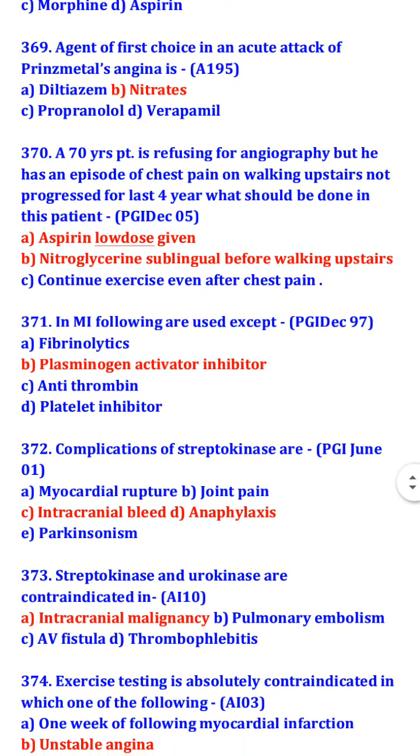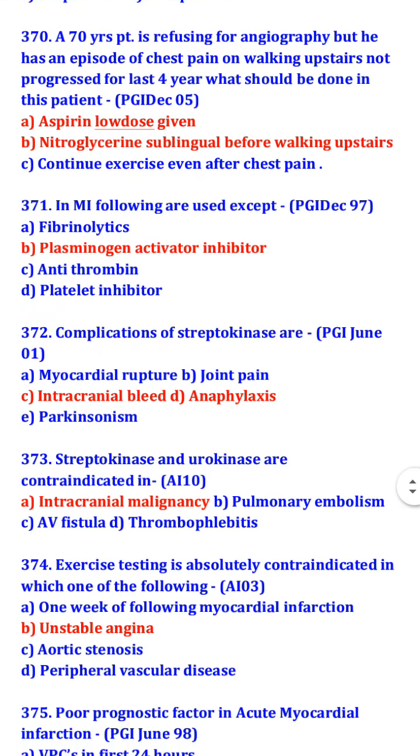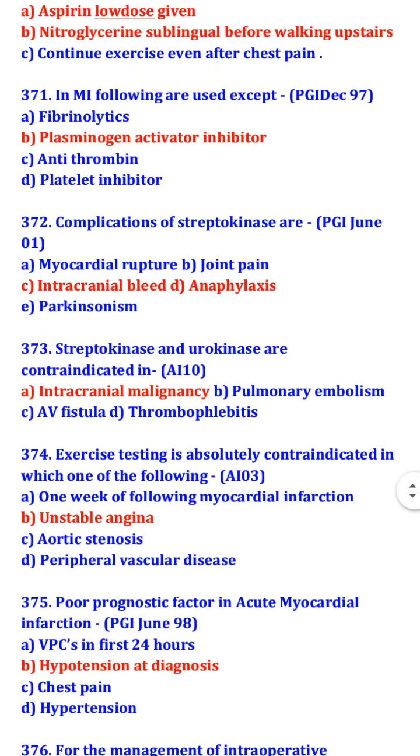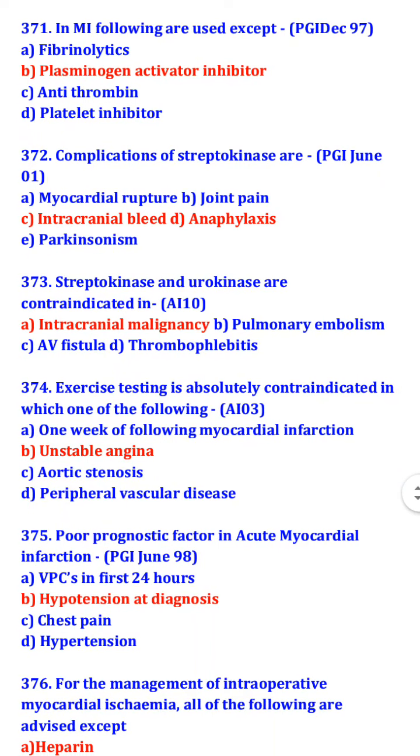In myocardial infarction, the following are used except plasminogen activator inhibitor. What is used is fibrinolytic, antithrombin and platelet inhibitor. Complications of streptokinase are intracranial bleed and anaphylaxis. Streptokinase and urokinase are contraindicated in intracranial malignancy.